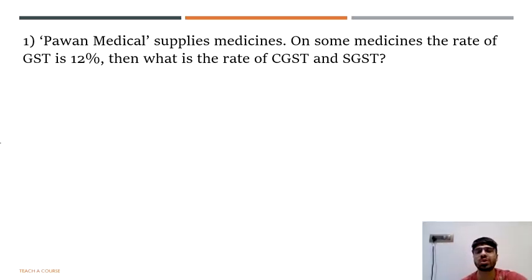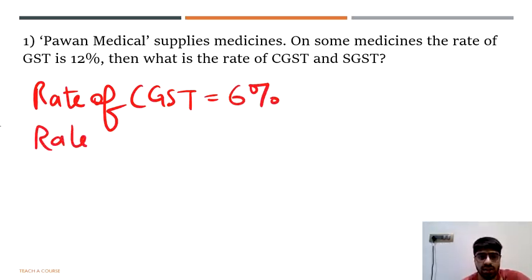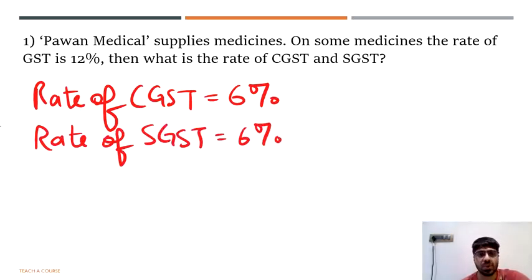A part of it will go to the central government and a part of it will go to the state government. And both of them will divide the tax equally between them. So we will say that because the rate of GST is 12%, the rate of CGST will be half of 12, that is 6%, and the rate of SGST will also be equal to 6%. That is the answer to your first question.